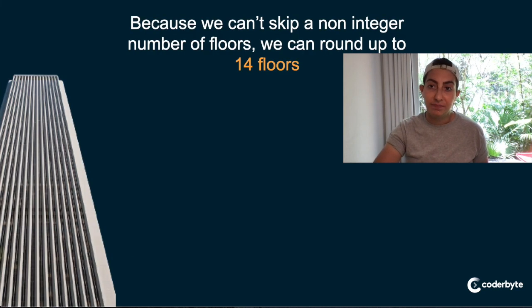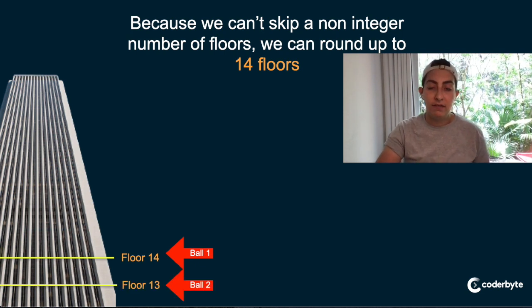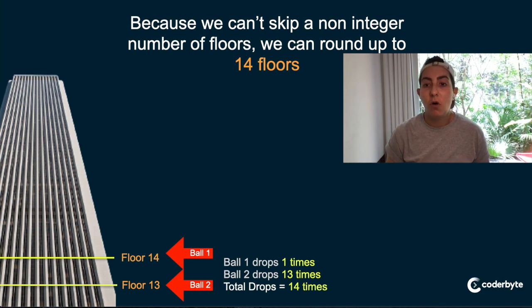Let's see it in action. Okay, so we drop ball 1 off of floor 14. We then drop ball 2, it breaks. We drop ball 2 from the first floor to the 14th floor. It breaks on 13, right? So ball 1 drops 1 time, ball 2 drops 13 times, total drops is 14 times. Cool.